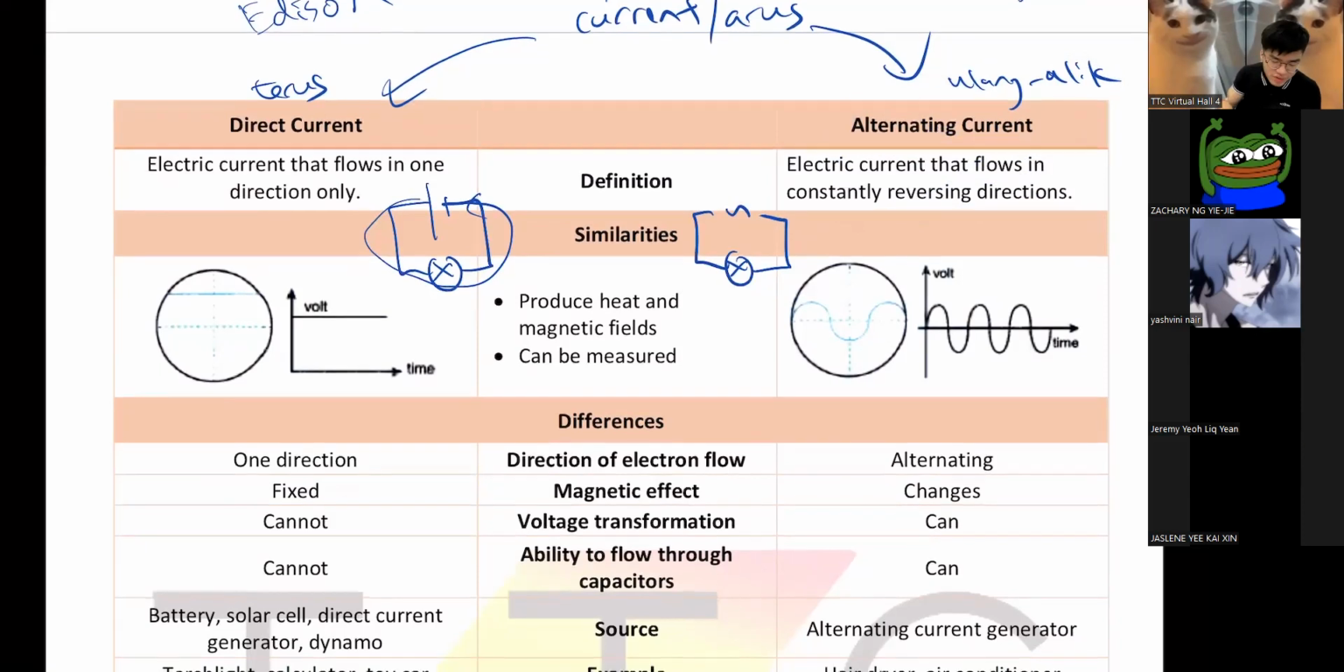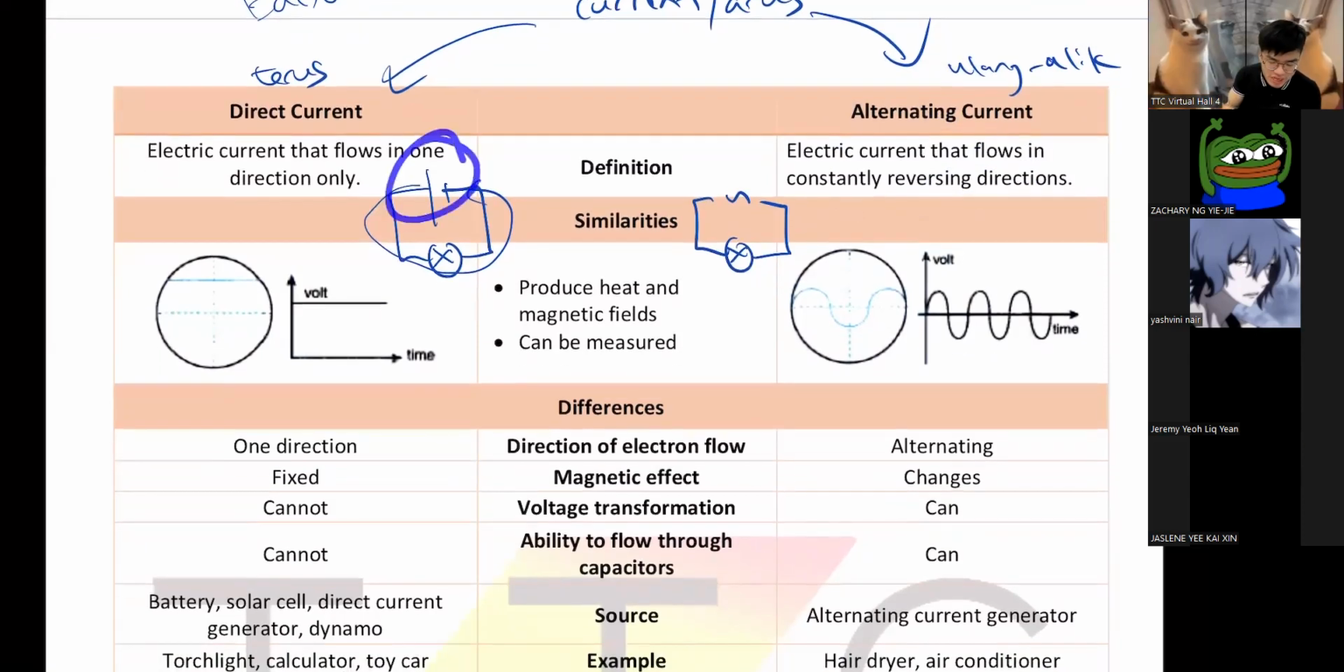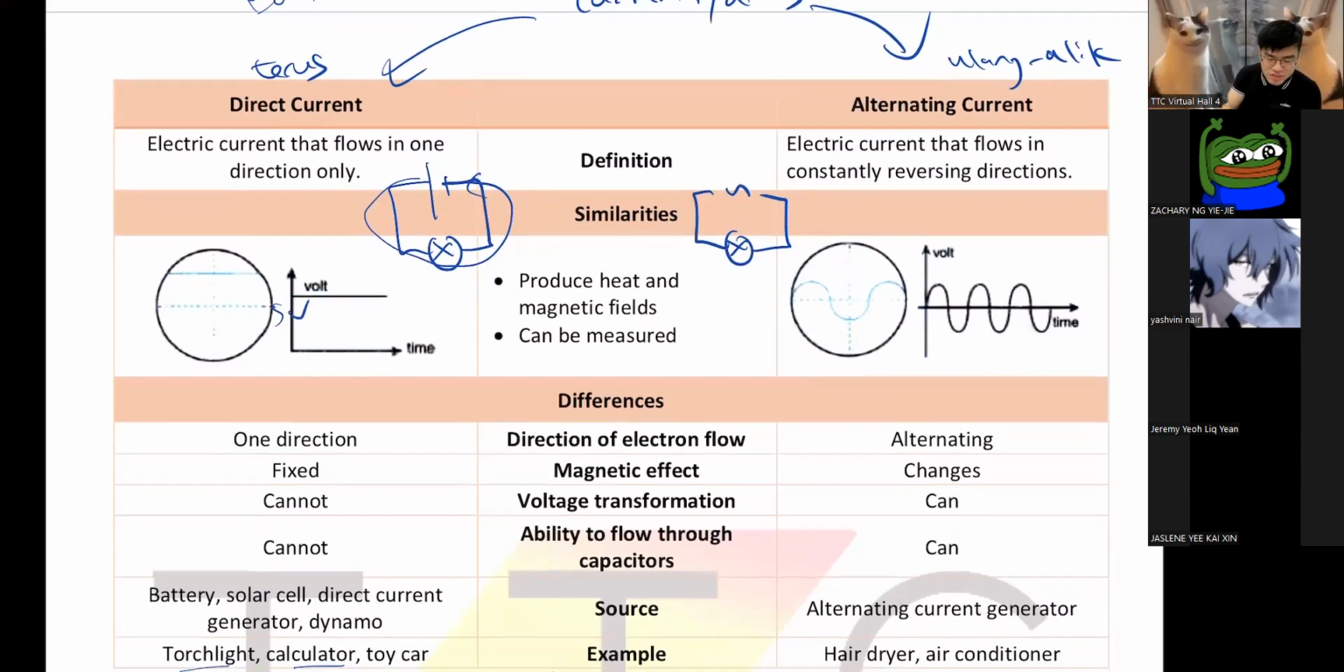All right, you look at the graph, you'll understand. You see, if you use a battery that's like 5 volt, the 5 volt will stay constant throughout the whole circuit. 5 volt all the time. Whereas if you use 5 volt AC, they will go 5 up, 5 down, 5 up, 5 down, 5 up, 5 down. They will go up, down, up, down. They are constantly like that.